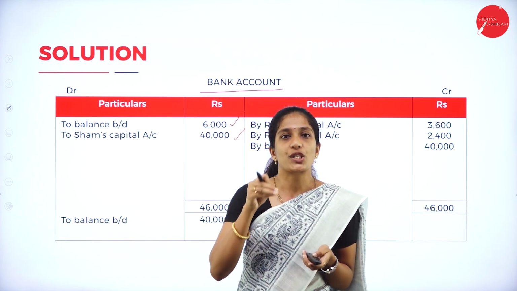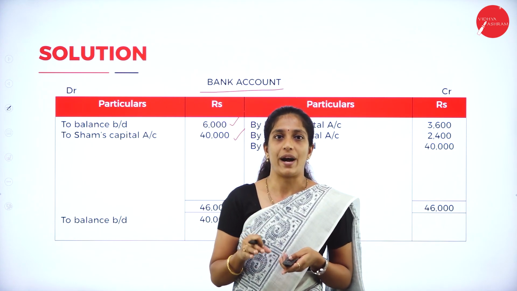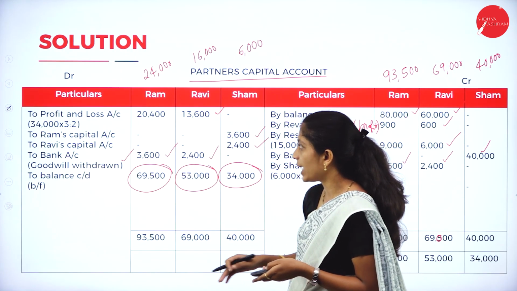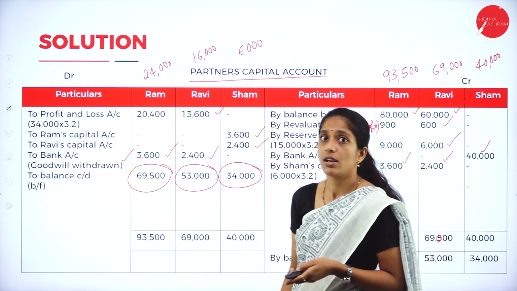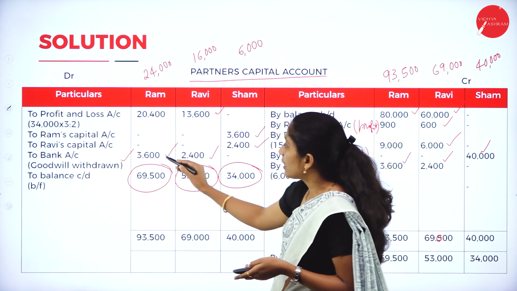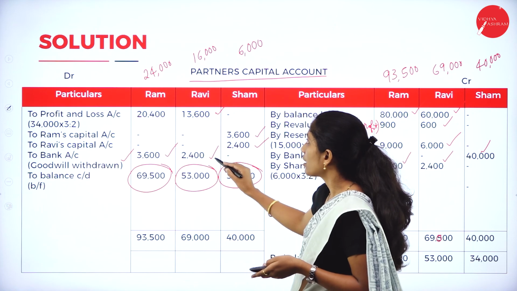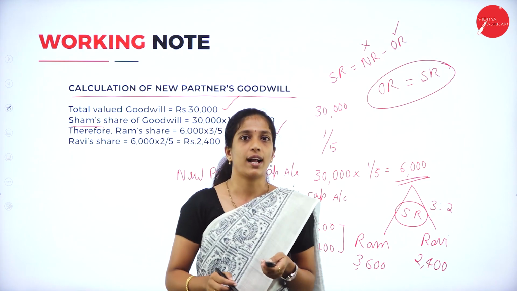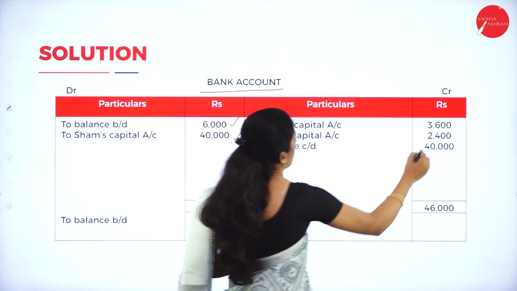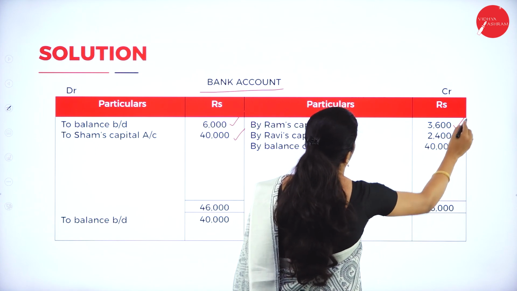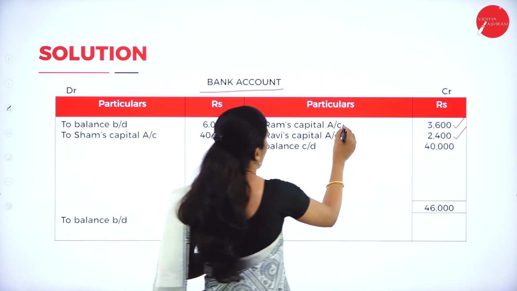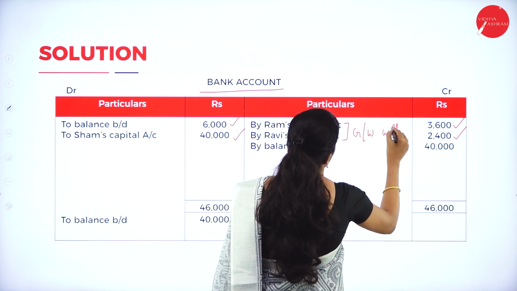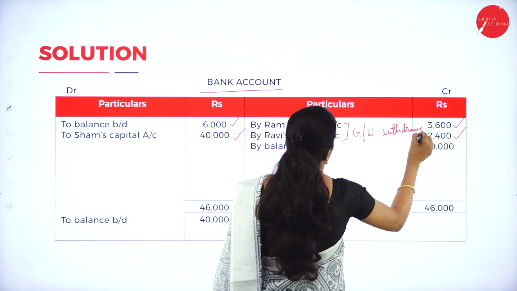Next, goodwill which was valued, it is withdrawn by the old partners. So for that we have transferred to bank account. We shall see how we have recorded. So how do we have to record in the bank account? That is by Ram's capital account, by Ravi's capital account, 3,600 and 2,400. That is by Ram's capital account 3,600, by Ravi's capital account 2,400. So for what? That is goodwill withdrawn.